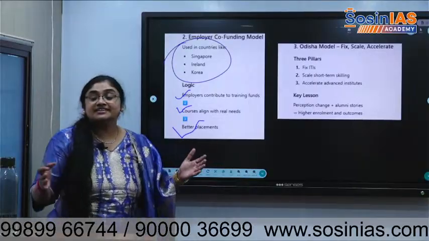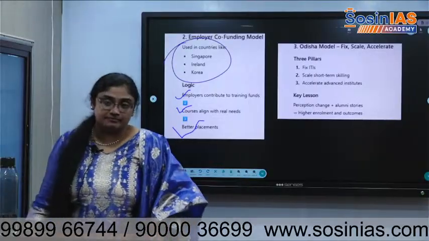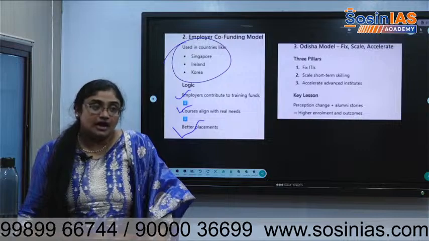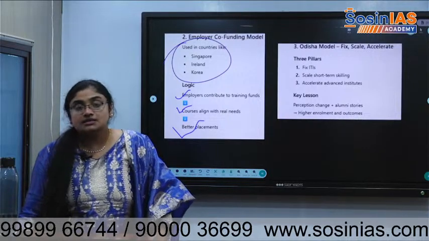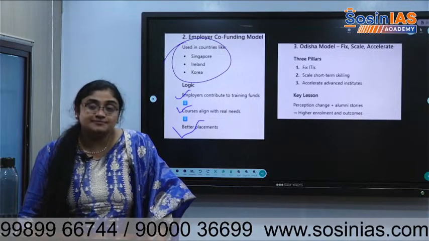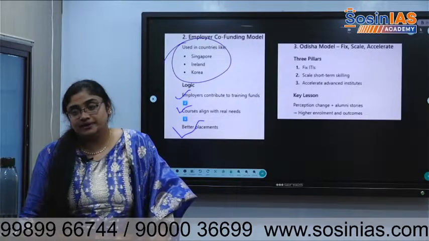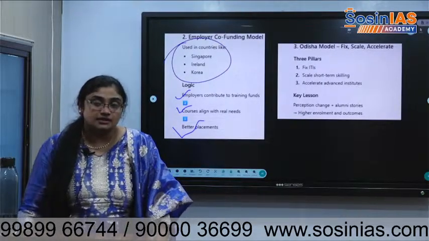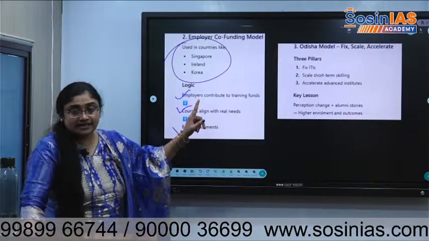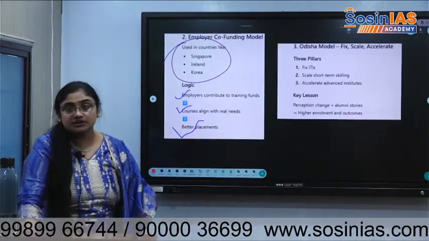Not just certificates where you have passed some exam. How much real work experience you have is being quantified with the help of companies, and government incentives will be given. So that is a model very highlighted in the economic survey, you can use in the answer.